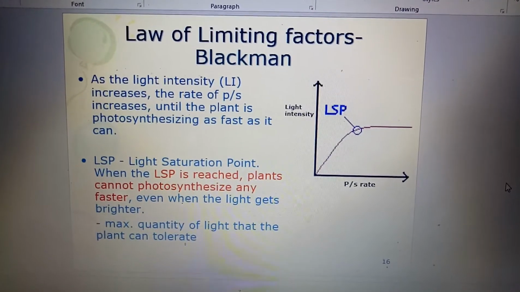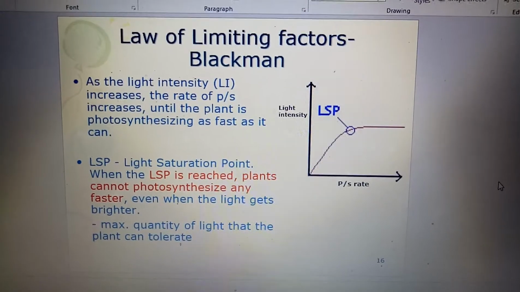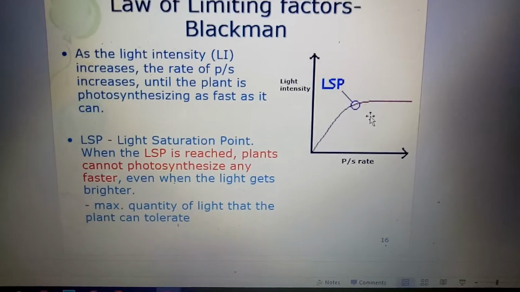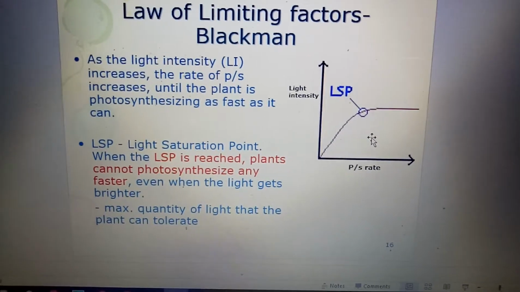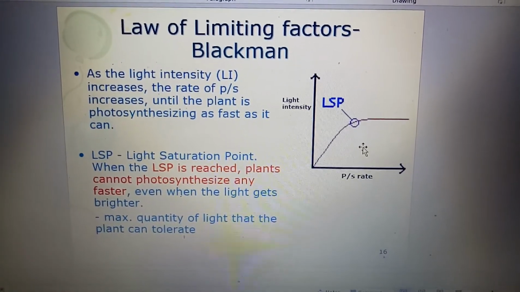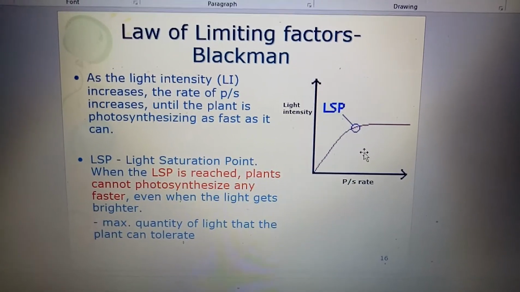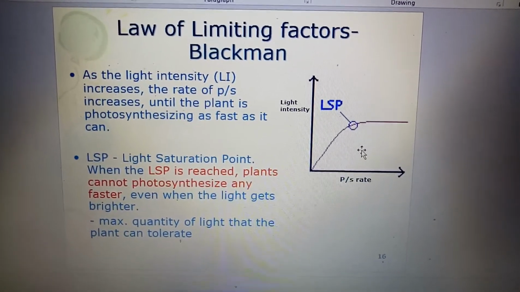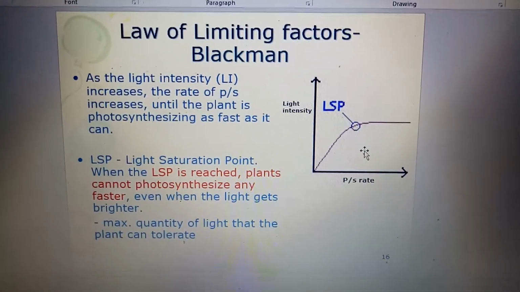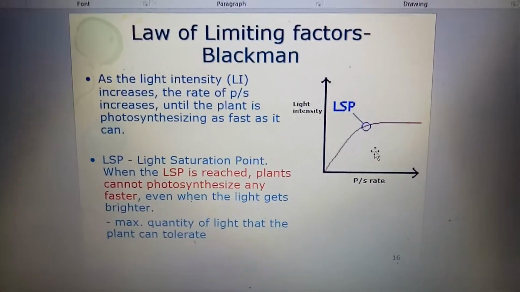Then the light saturation point is reached, here, this is the LSP or light saturation point. What happens here? Plants cannot photosynthesize any faster even when the light gets brighter. So this is called the maximum quantity of light that the plant can tolerate. They cannot tolerate beyond that point, because that is the maximum point for them to absorb light intensity.